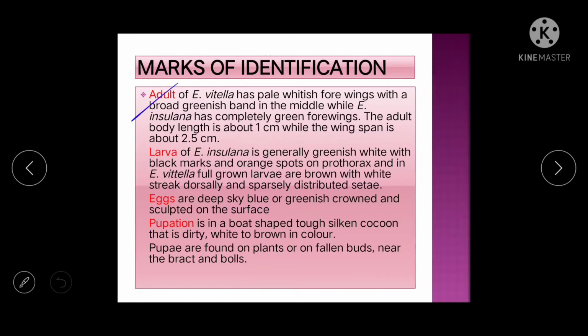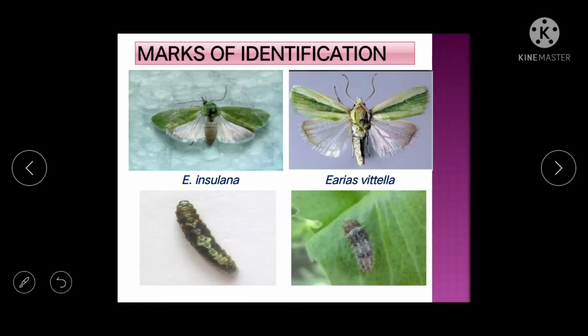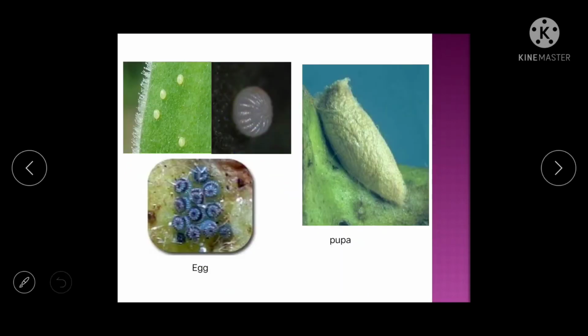So this is the mark of identification. You can see Insulana is completely dark green, whereas in Vittella you will find a dark green band in the middle of the forewings. These are the eggs, pupa.